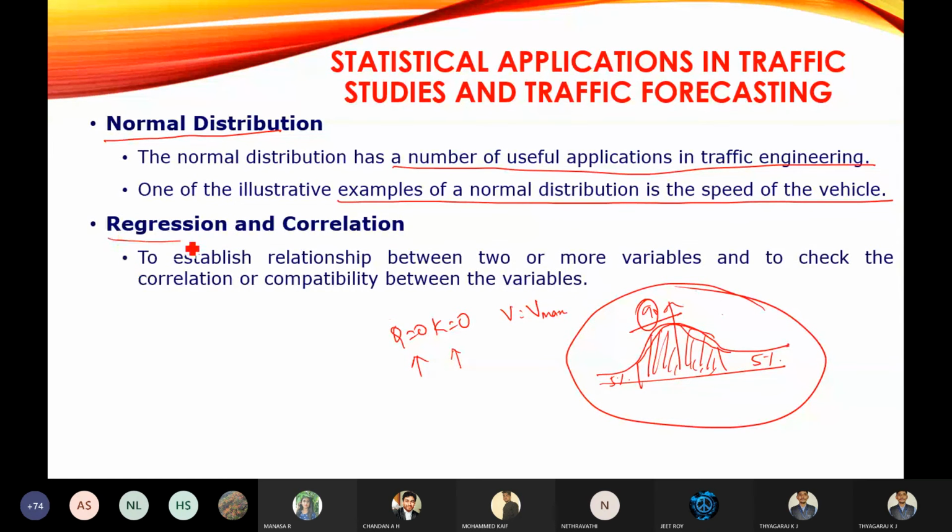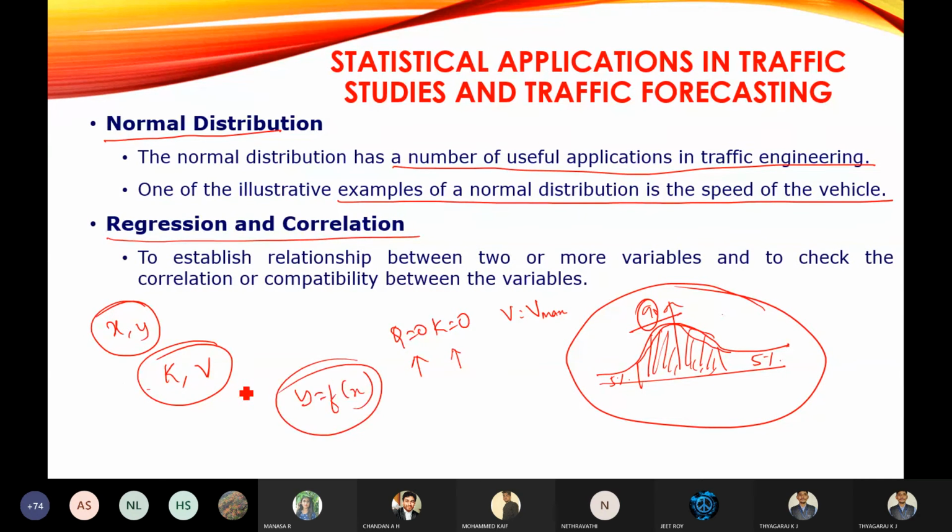Then the last one is regression and correlation. Okay, this is very important. So we have to check, for example, there are two variables, for example, density and speed. To relate the two things, we require this correlation. So we have to see the functions, that is y is equal to f of x. Likewise, you are going to check whether density is a function of speed or speed is a function of density, which can be established by this regression and correlation.